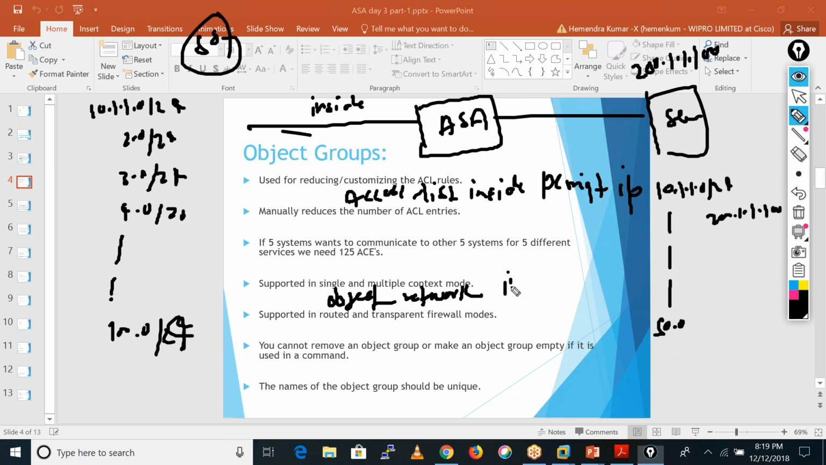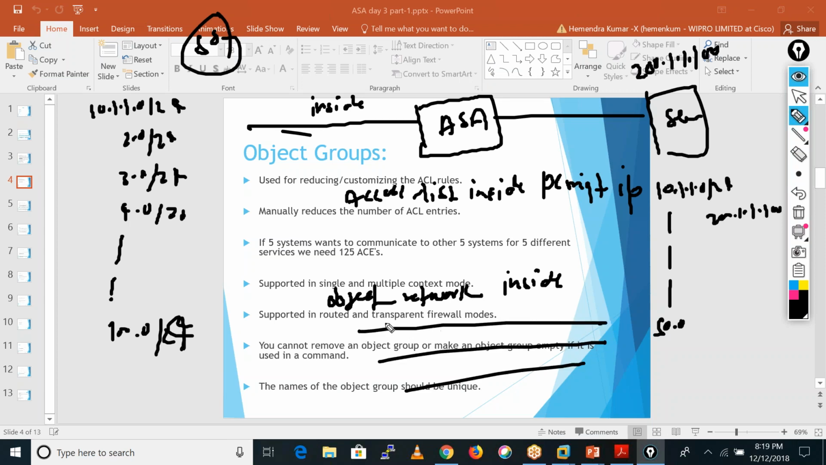We can give this network a name, like inside network. After that, we just define all these subnets over there. There is a keyword subnet, okay? And we can define all these subnets in this one group only. After that, we don't need to add these particular 50 servers or 50 networks over there. We just need the keyword object network and the object inside. That's it. Then we are done.